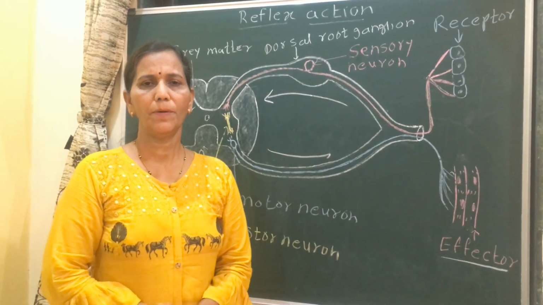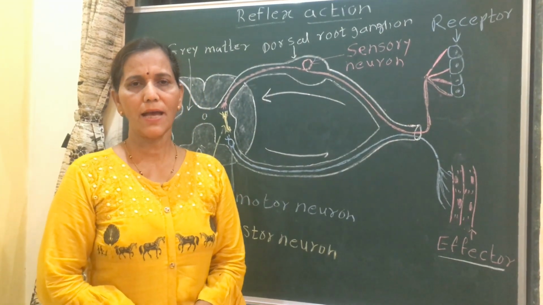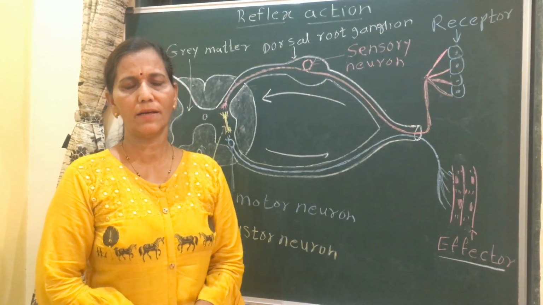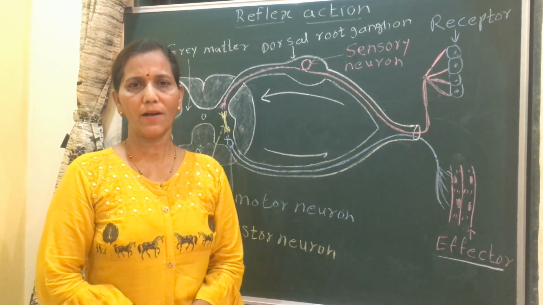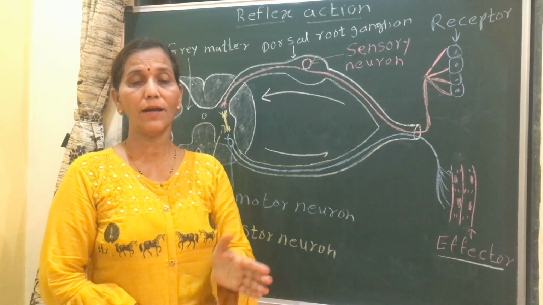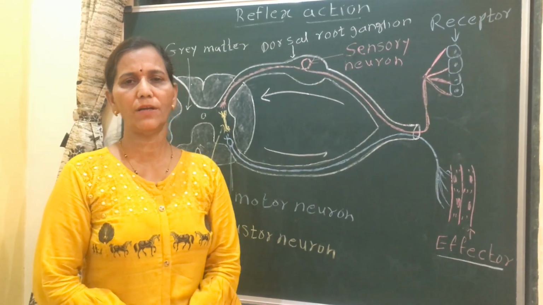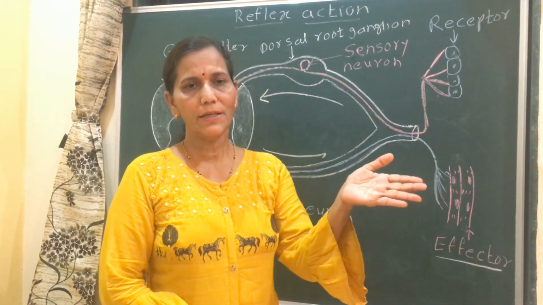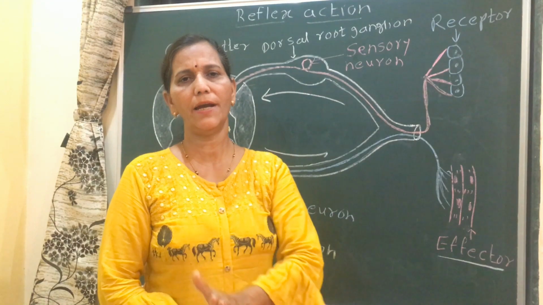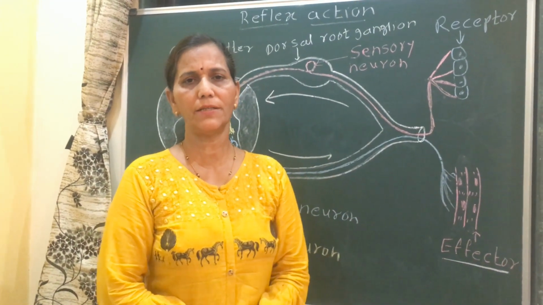Then the second type of reflex action, acquired reflex action. Examples: cycling, running, dancing, writing, etc. These are not inborn, as we learn them or acquire them during life. These reflex actions are not inherited from parents.